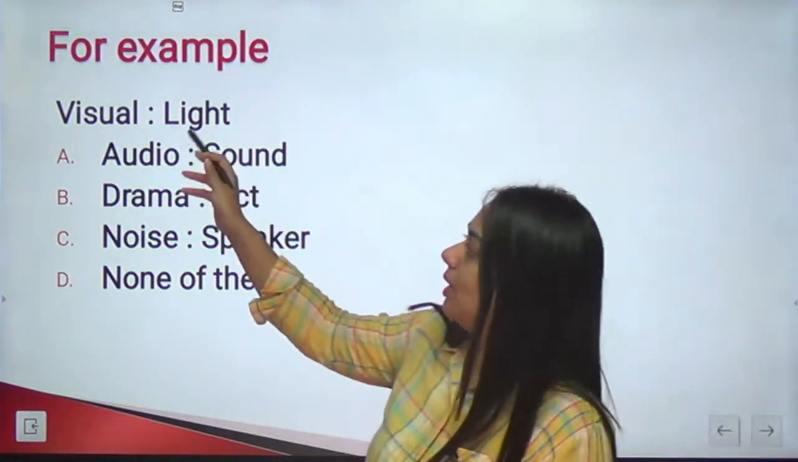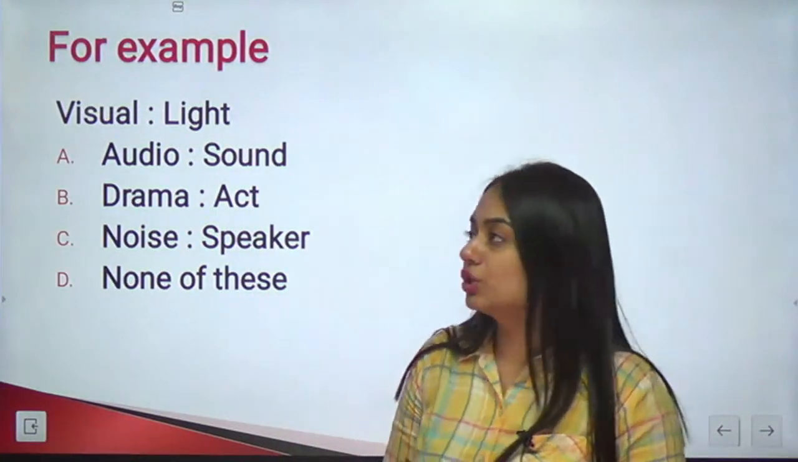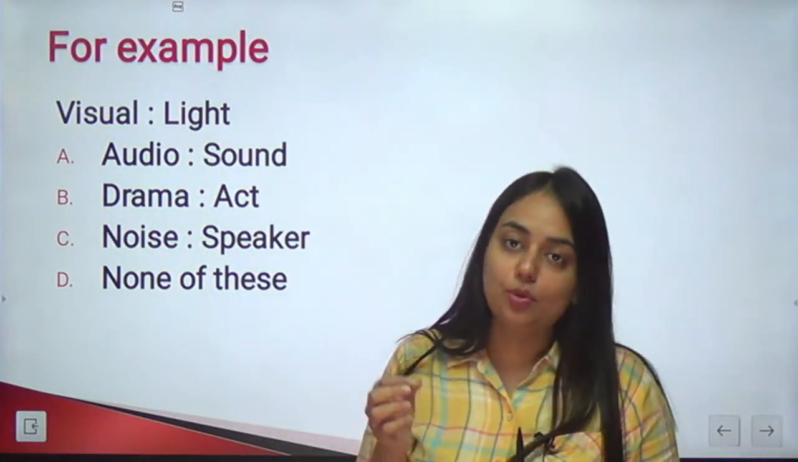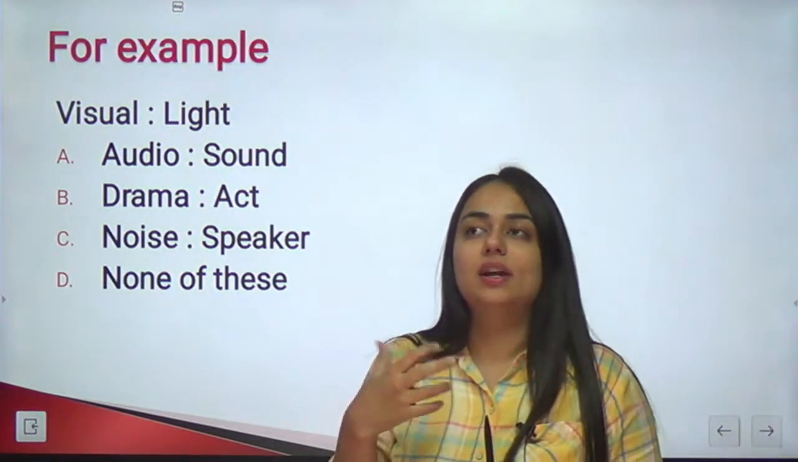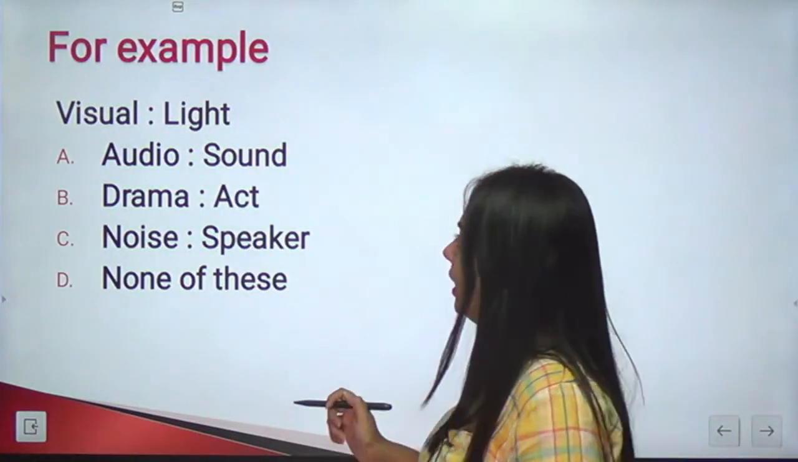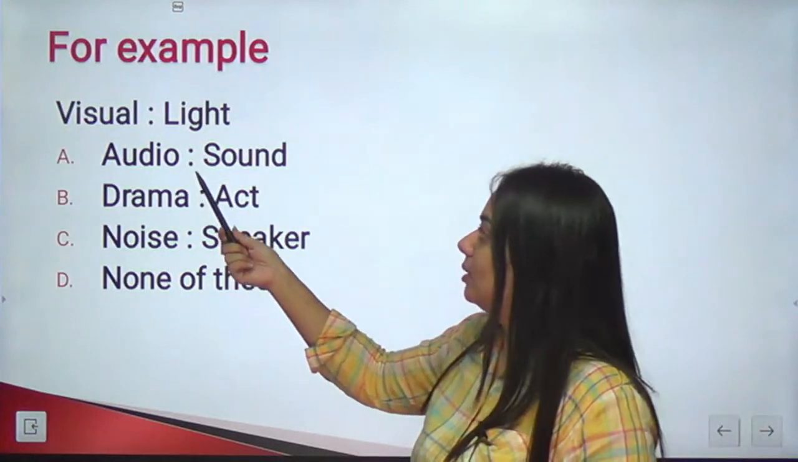The example is visual is to light. The first step is that you have to decode the relationship of this pair, and don't underestimate this step. It's very important to decode the relationship, otherwise there are high chances of choosing the wrong answer. Right, so visual is to light. Should the answer be audio is to sound?